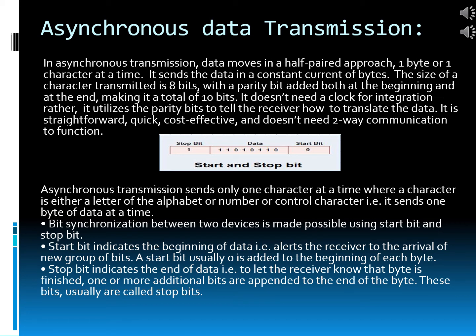Bit synchronization between two devices is made possible using start bit and stop bit. Start bit indicates the beginning of data, that is alerts the receiver to the arrival of new group of bits. A start bit, usually 0, is added to the beginning of each byte, and the stop bit indicates the end of data, that is to let the receiver know that byte is finished. One or more additional bits are appended to the end of the byte. These bits usually are called stop bits.